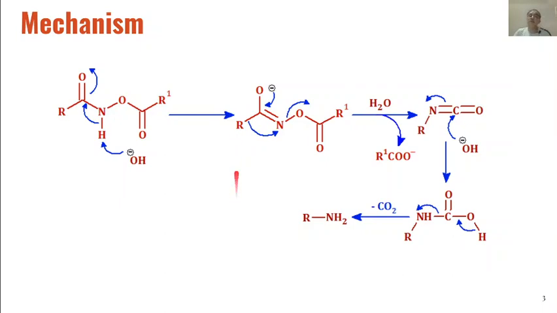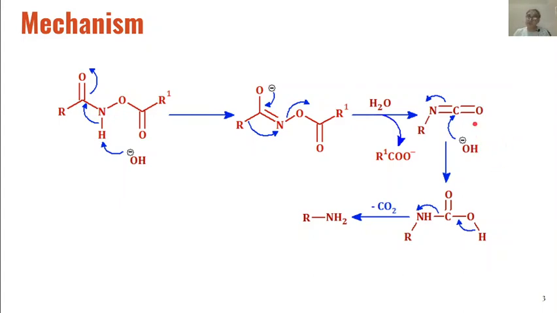If it is an alkyl group, then a 1,2 alkyl shift. If it is an aryl group, then we will say a 1,2 phenyl shift or aryl shift will take place, and we will get from this rearrangement these types of intermediates, which are alkyl or aryl isocyanates.